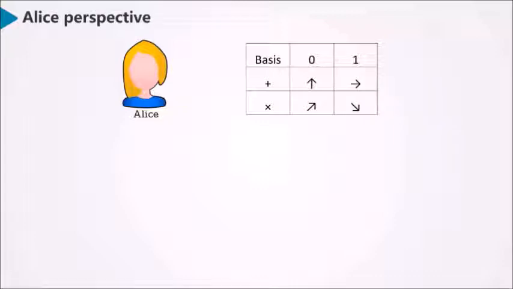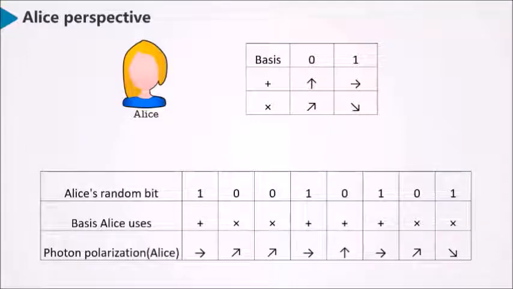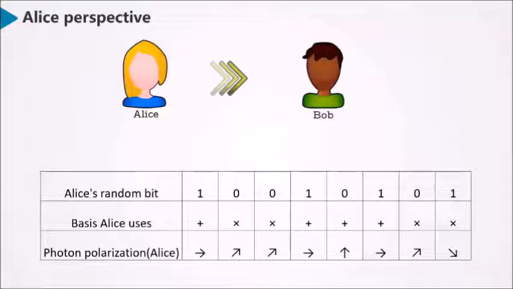In the same way, 1 is encoded in the rectilinear basis as a horizontal polarization state, and in the diagonal basis as a 135-degree state. Based on that, Alice can create a table of the secret key, then transmit each single photon to Bob.